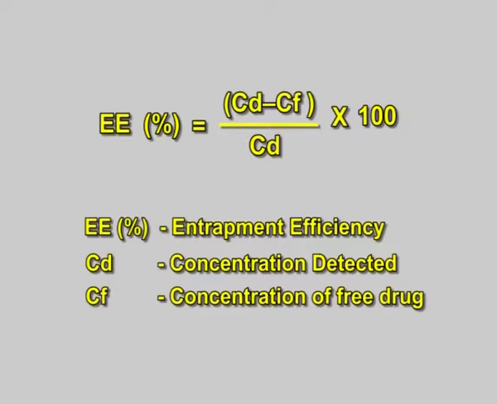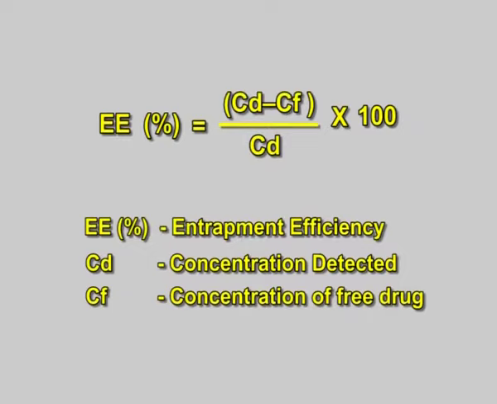The amount of drug entrapped in liposomes was determined using the equation: EE, that is entrapment efficiency percentage, equals (CD minus CF) upon CD into 100, where CD is the concentration of total drug detected and CF is the concentration of free drug.